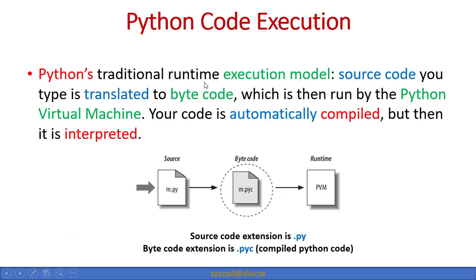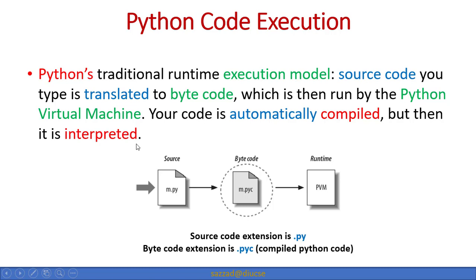Okay, so Python code execution. How does Python code execute? In Python's traditional runtime execution model, the source code you type is translated to bytecode. First of all, the source code is translated to bytecode, which is then run by the Python virtual machine, PVM. Your code is automatically compiled, but then it is interpreted.